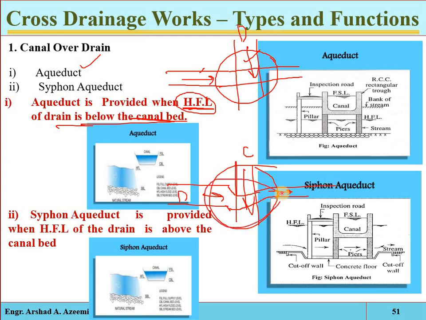Okay, so then this is called the siphon aqueduct. See, again the canal is passed over the drain, meaning here a drop is provided, meaning the surface level of the drain is lowered from the bed level of the canal. So then it is called the siphon aqueduct.